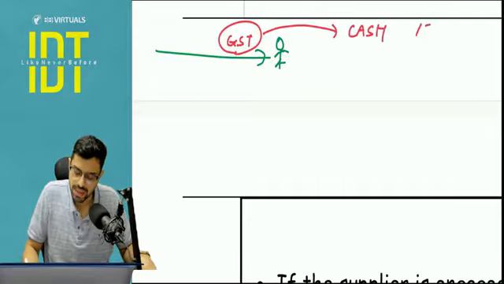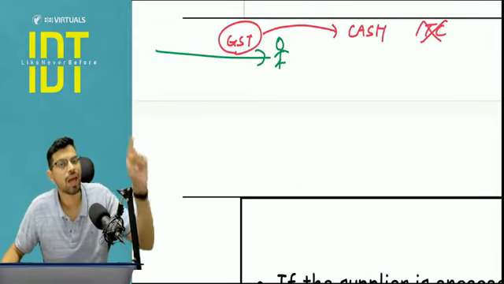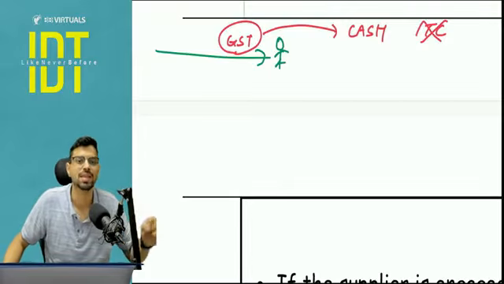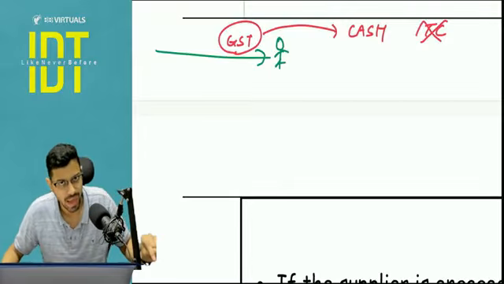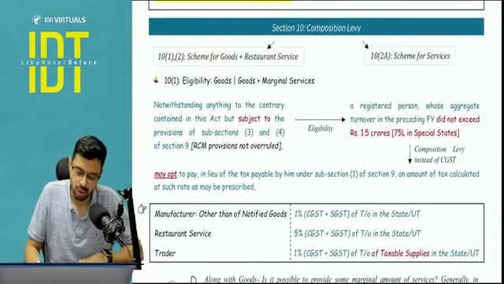I cannot use my existing ITC. Why so? Because ITC is used to pay output tax. This is not my output tax. This is my input tax. I'm going to take the ITC after I pay it, but the payment will happen in cash mode, not ITC mode. Next, we will start with composition levy.